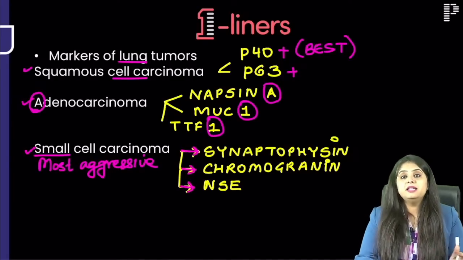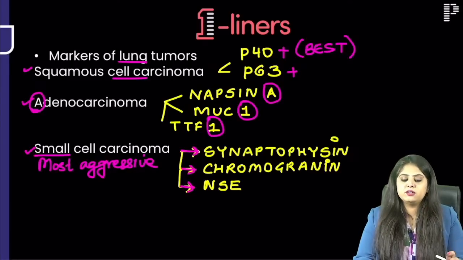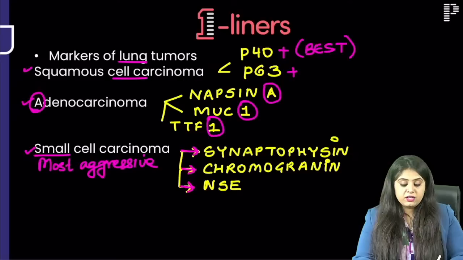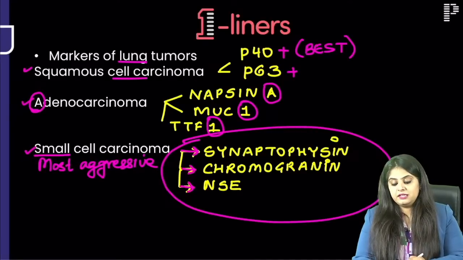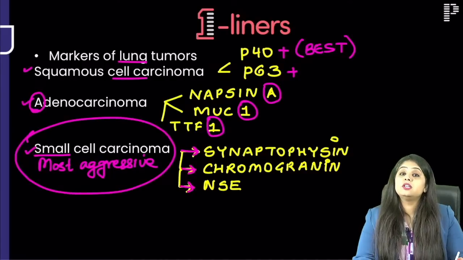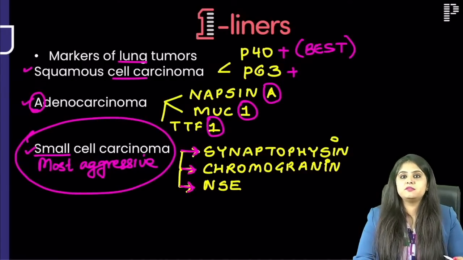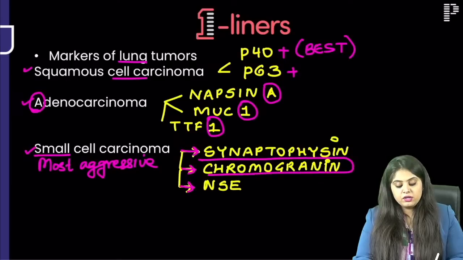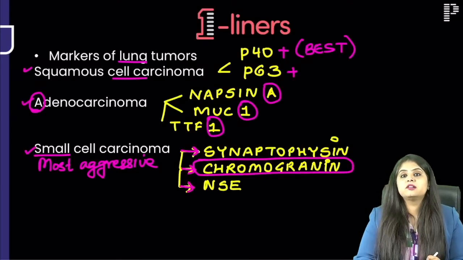Now what I believe is that such a question could come. They've given you every question of this topic, and every time they are increasing the difficulty level. So just for 10, 10-15 days, learn it for FMG exam. What if all the 3 options are given in the exam and they say which out of these do you think could be the best out of the best markers, and all 3 were there in the options? Then these days they are saying that for all of this, chromogranin is coming out to be the best.